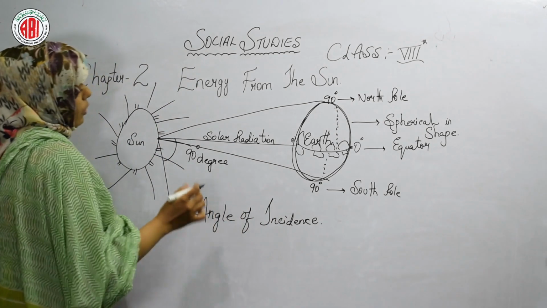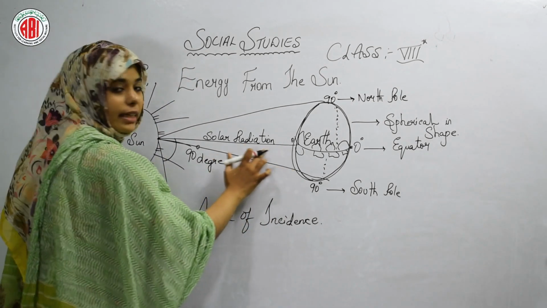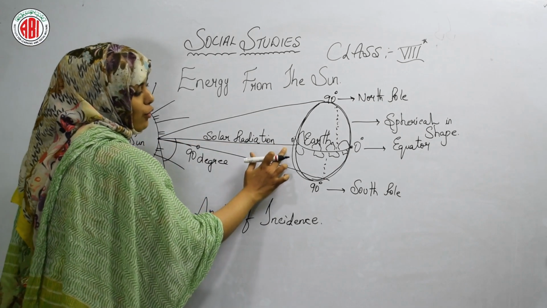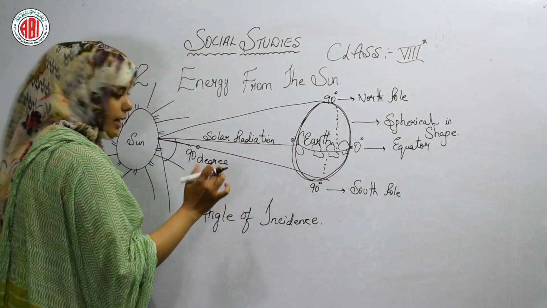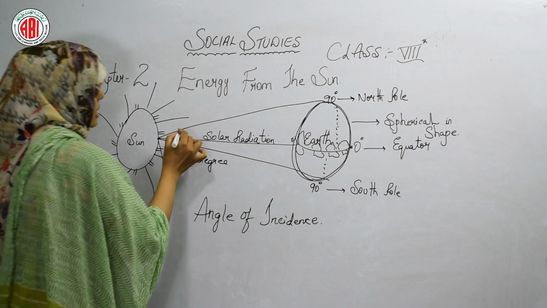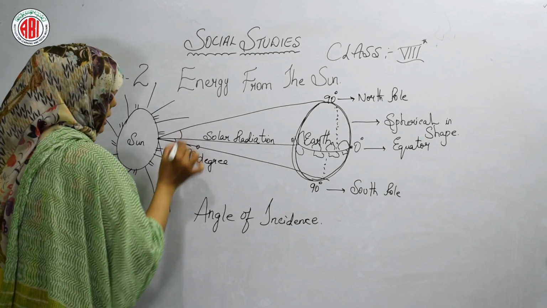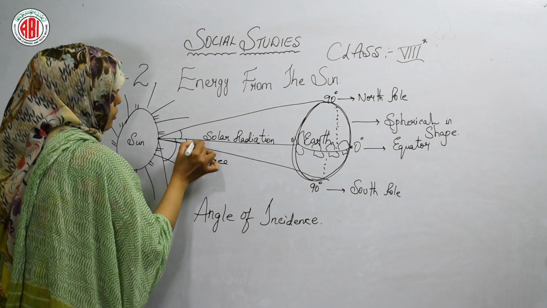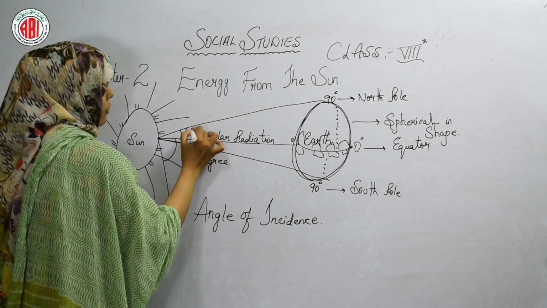Only the equator is getting a 90 degree angle, and the radiation is completely falling on the equator, so it is considered 90 degrees. But these rays are not 90 degrees; this could be 60 degrees, or for example, 45 degrees.